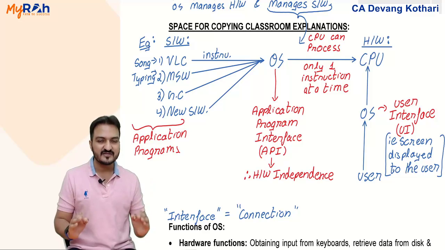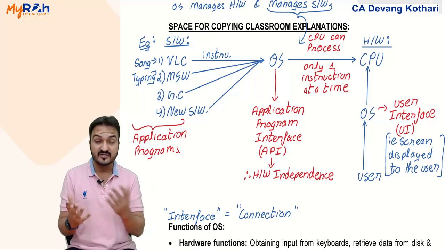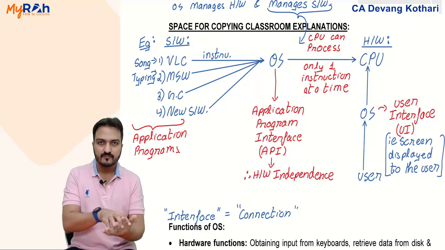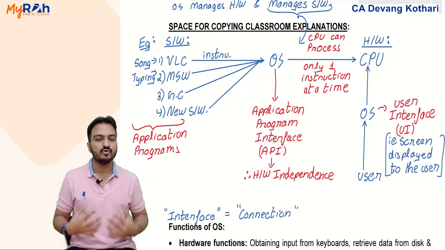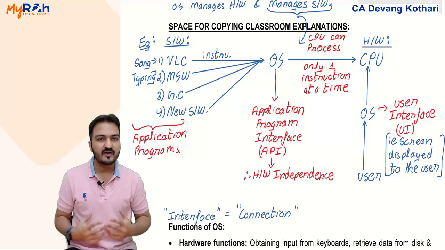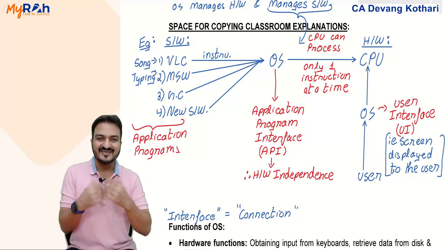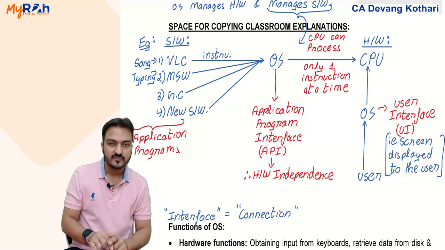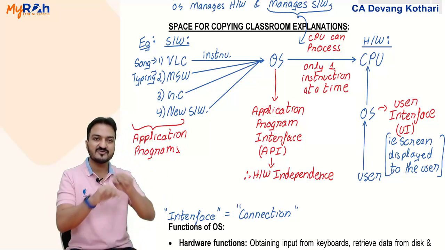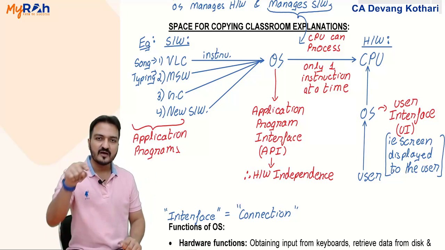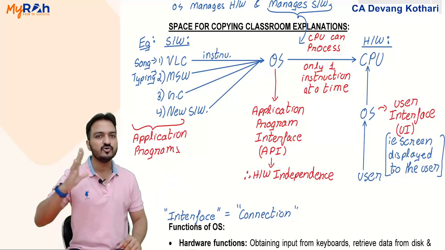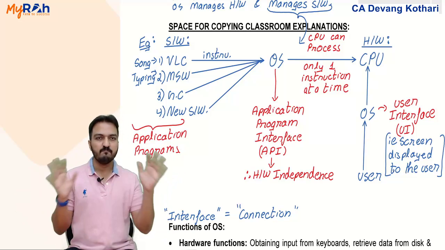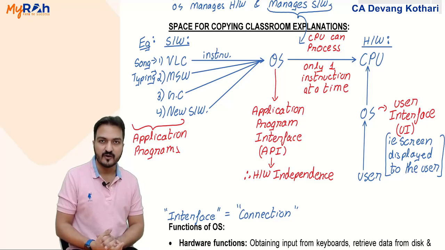That screen presentation, the way things are displayed on the screen, is called user interface, because the screen is the point of connection between user and the computer. How do you interact with the computer? How do you see the computer? You see what is on the screen. So you interact with the computer based on the screen presented to you. That screen presentation is called user interface. Done? Yes.